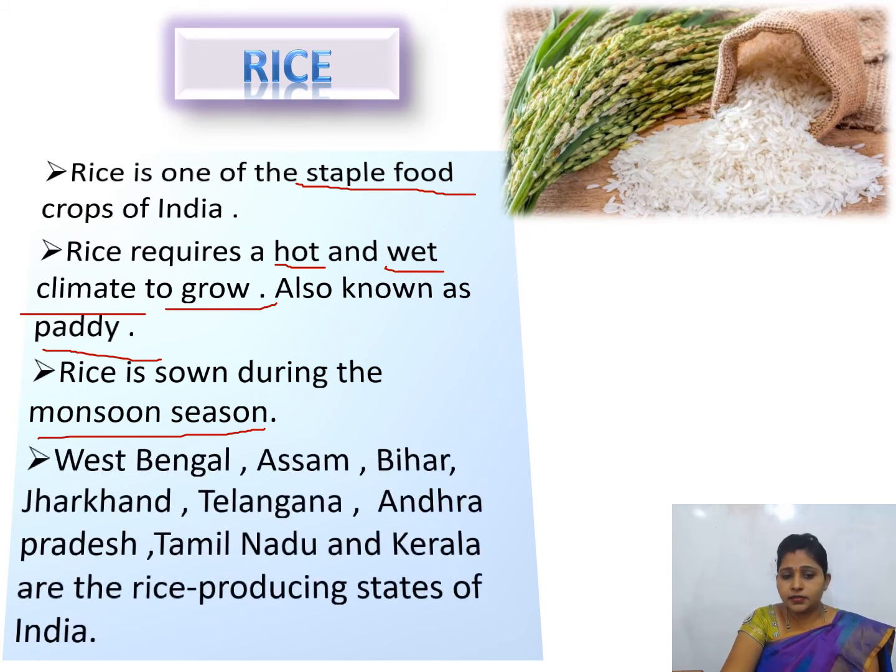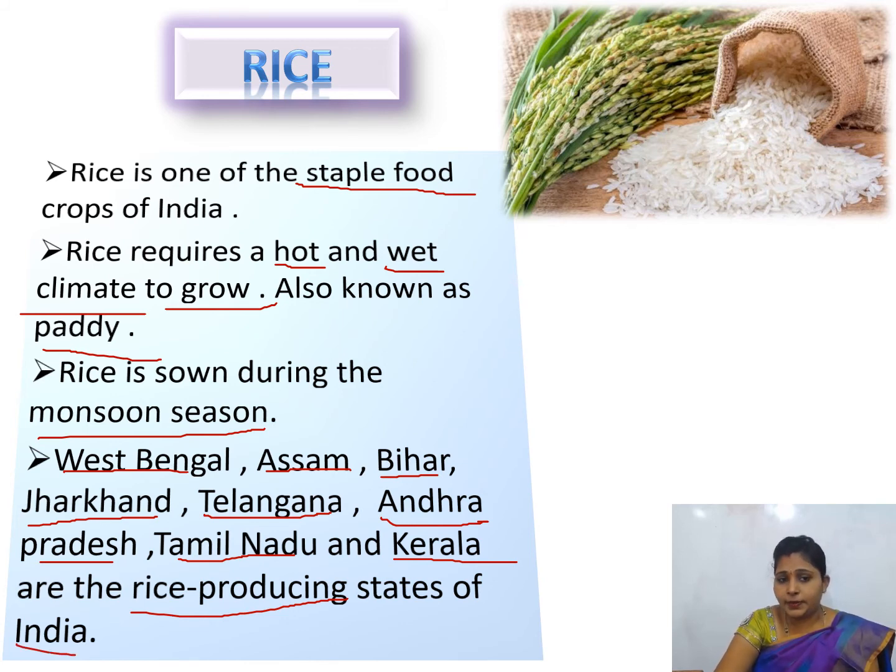And here are a few states in which rice production is done: West Bengal, Assam, Bihar, Jharkhand, Telangana, Andhra Pradesh, Tamil Nadu and Kerala are the rice producing states of India.